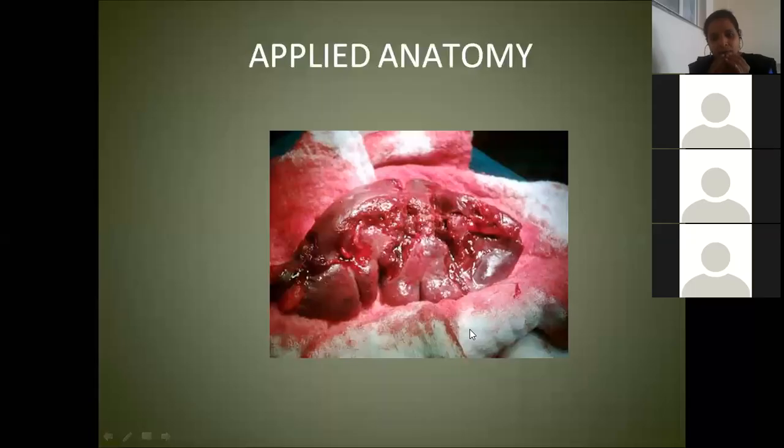At least 250 ml of blood is stored in the spleen. Suppose a person meets with a road traffic accident, the spleen will contract and release 250 ml of blood into systemic circulation so as to sustain life. That's why it is called the reservoir of blood.